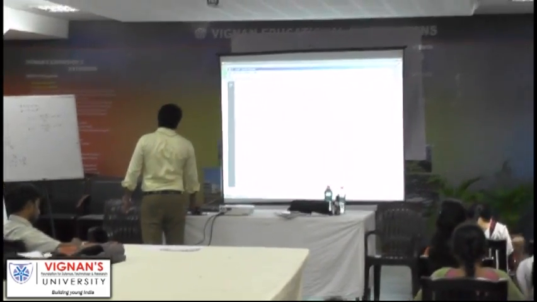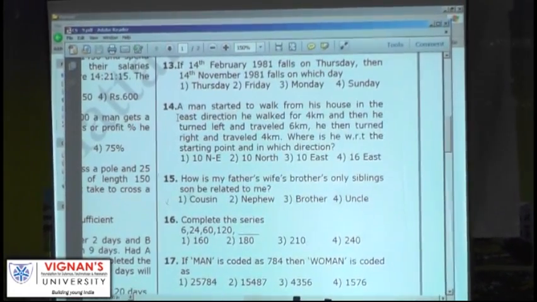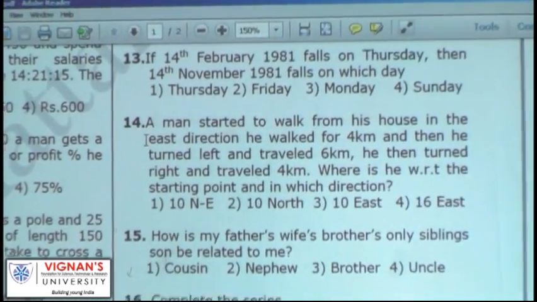14th February 1981 falls on Thursday. Then 14th November 1981 falls on which day? Thursday again. There are no odd days.